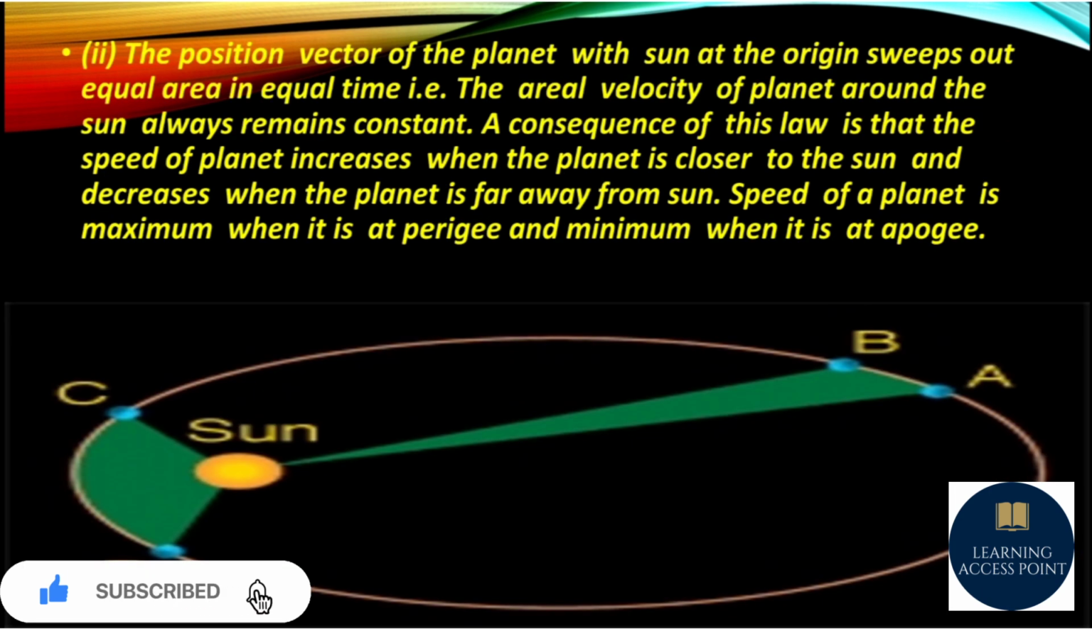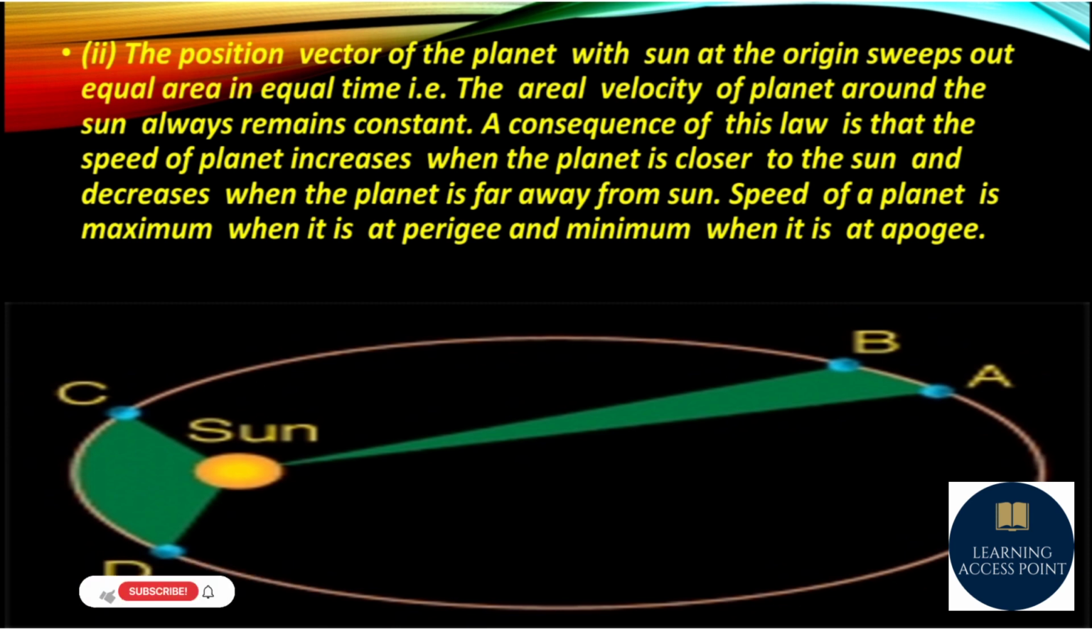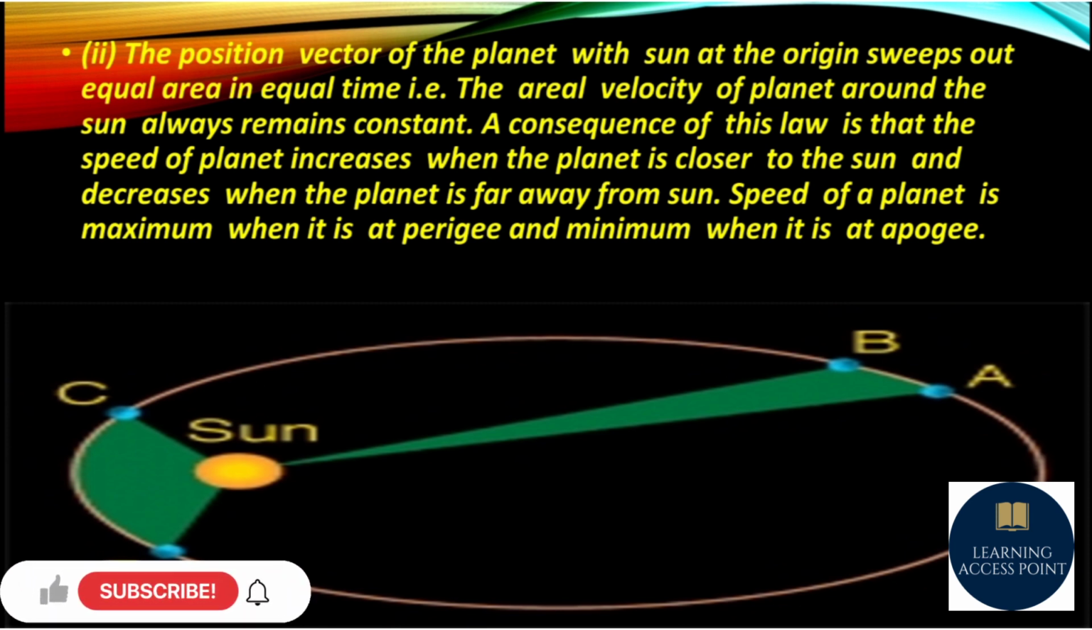The position vector of the planet with sun at the origin sweeps out equal areas in equal time. The areal velocity of planet around the sun always remains constant. A consequence of this law is that the speed of planet increases when the planet is closer to the sun and decreases when the planet is far away from sun. The speed of a planet is maximum when it is at perigee and minimum when it is at apogee.